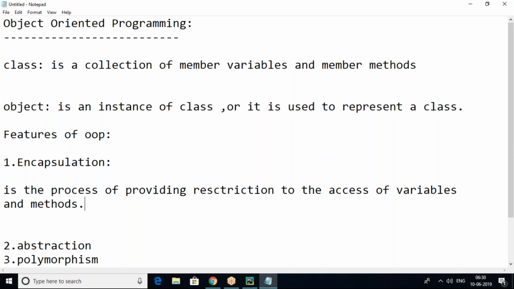Any class can access these public variables and public methods, and we can change them. If modification should not be allowed, we can provide restriction to the access of variables and methods, so that they are not modified explicitly. This process is called encapsulation: the process of providing restriction to the access of variables and methods.